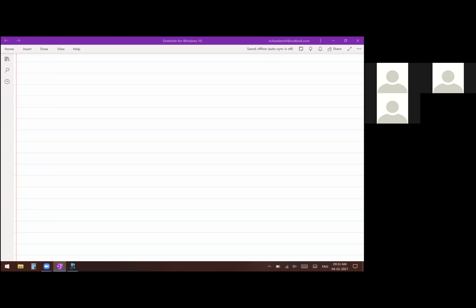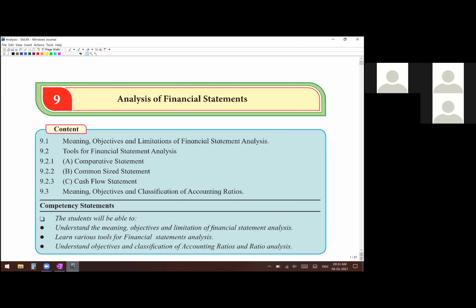Okay, as decided, today we begin with a new chapter, and that is analysis of financial statements. Now, financial statements means what? Firstly, understand that you have been preparing them from the 11th standard. In the 11th also you prepared, and now in the beginning of 12th standard also you prepared financial statements. When we talk about this word, it means basically two things. One is your profit and loss account, and along with that, you used to prepare a balance sheet. These two are mainly called financial statements.